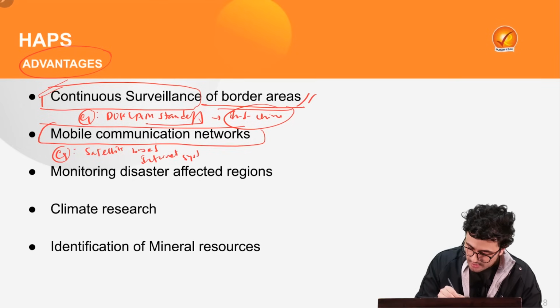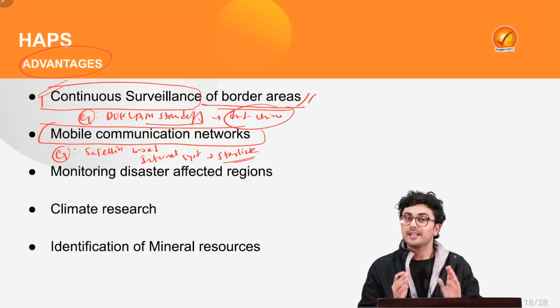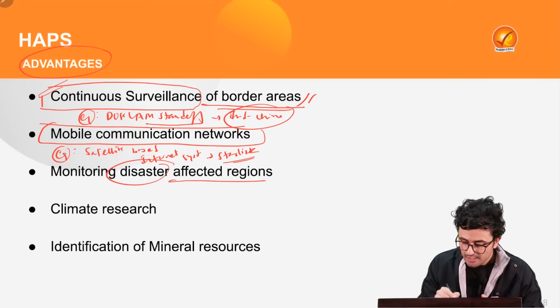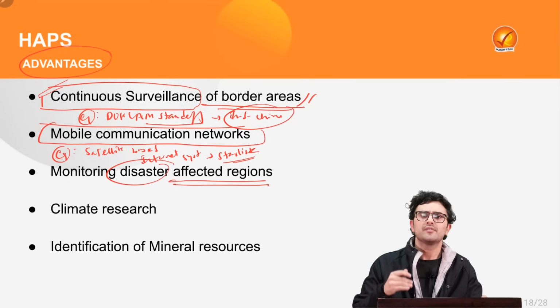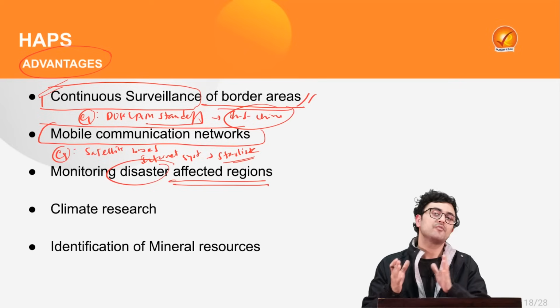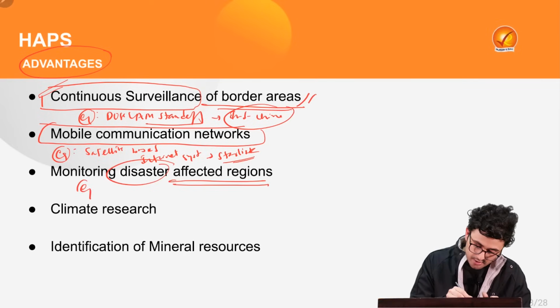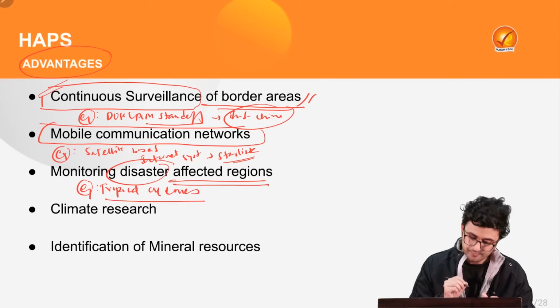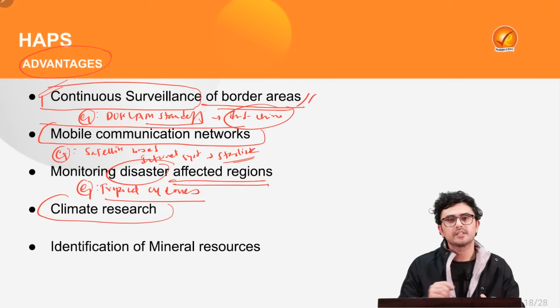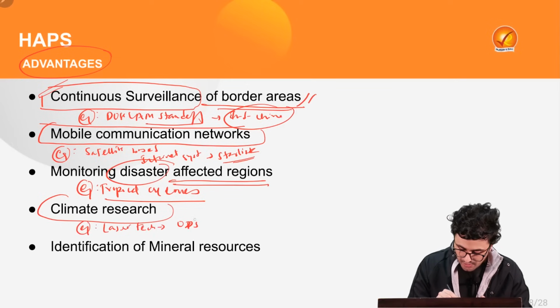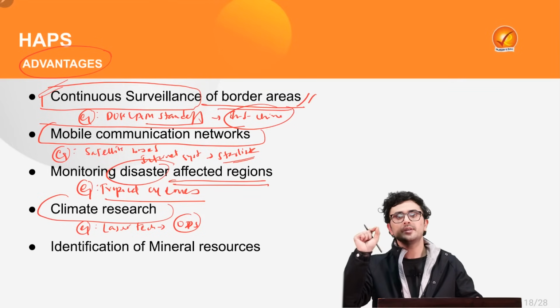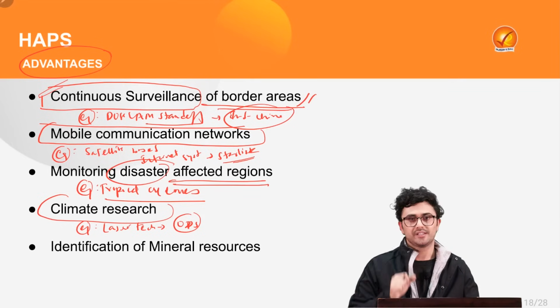Also, it can help us in developing mobile communication networks, for example, developing satellite-based internet systems such as Starlink. Also, it can help us in monitoring disaster-affected regions such as the coastal regions of Odisha and Bengal, which are often affected by extreme weather events such as tropical cyclones. Also, it can help us in conducting climate research. For example, we can use these satellites to deploy laser technology to identify ozone depleting substances and eliminate them.